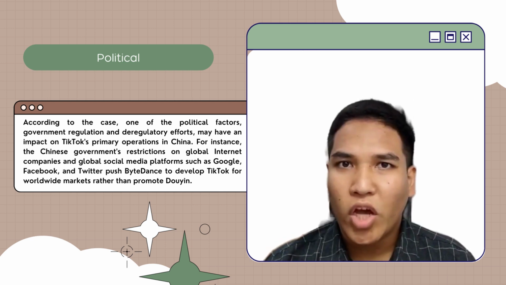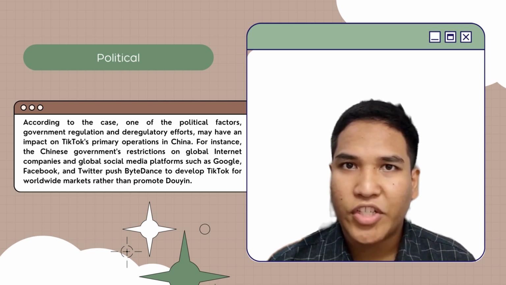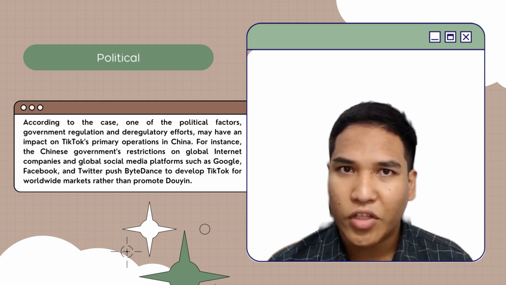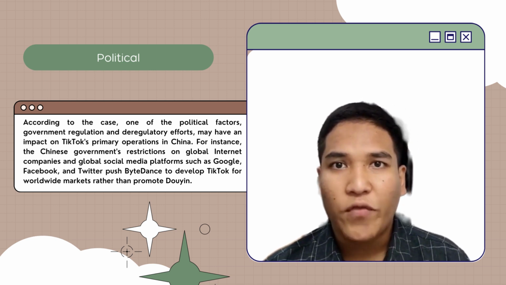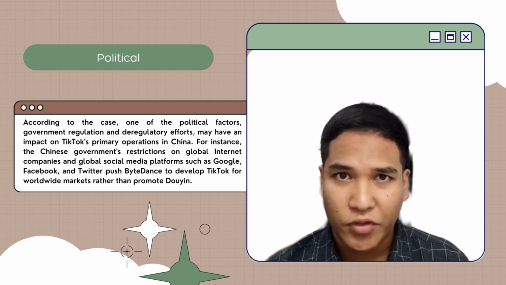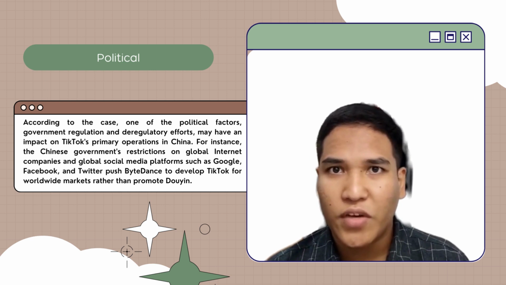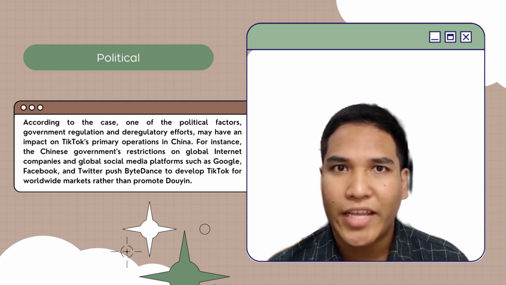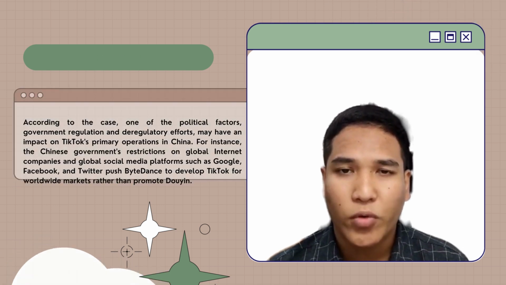According to the case, one of the political factors, government regulation, may have an impact on TikTok's primary operation in China. For instance, the Chinese government's restriction on global internet companies and global social media platforms such as Google, Facebook, and Twitter pushed ByteDance to develop TikTok for worldwide markets rather than promote Douyin.